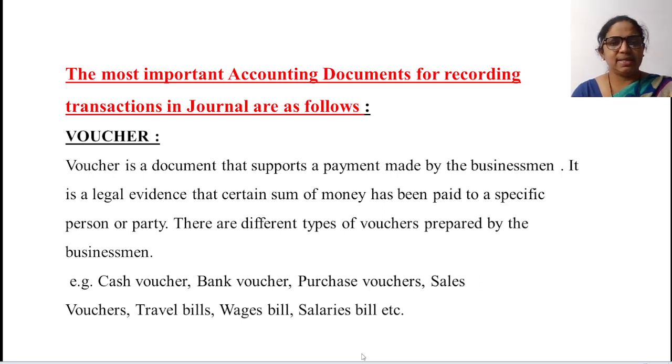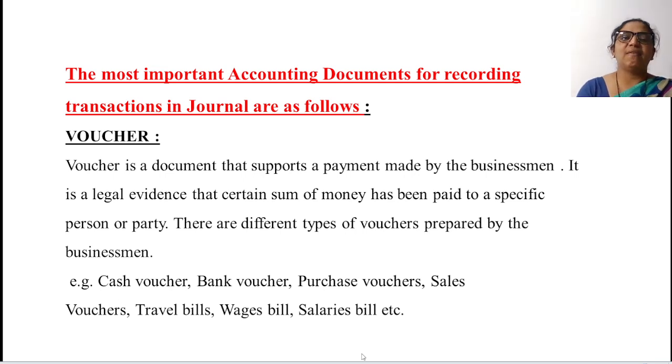Purchasing is there, selling is there, he's traveling somewhere, he's giving a cash voucher, he's giving salaries to the employees, or the wages are there, or giving a bank.